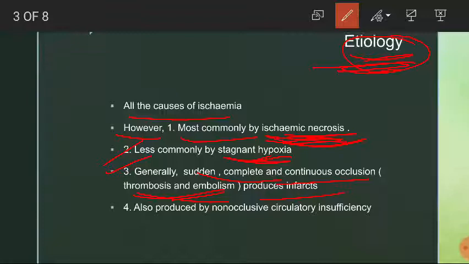And the fourth most common cause of an infarction is a non-occlusive circulatory insufficiency. In order to understand this, let's think about an example. Let's talk about myocardial infarction. Myocardial infarction is nothing but a heart attack. Myocardial infarction is also a kind of infarction, a non-occlusive circulatory insufficiency infarction. This is a complicated sentence, so in order to explain it, I'm going to draw it.